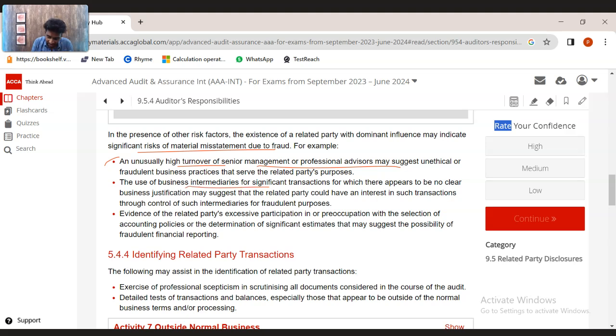Use of business intermediaries, like a director's friend who is running a business, for a transaction which we used to do by ourselves. Evidence of related party excessive participation in selection of policies, estimations, etc. Management is overseeing everything. They are not giving it to the junior managements, etc. All these could lead to a fraud risk.